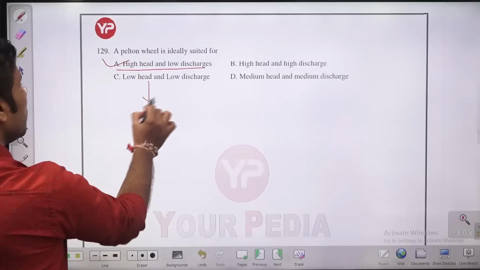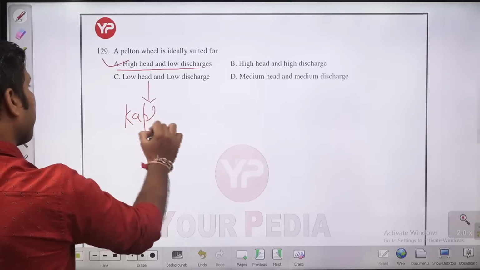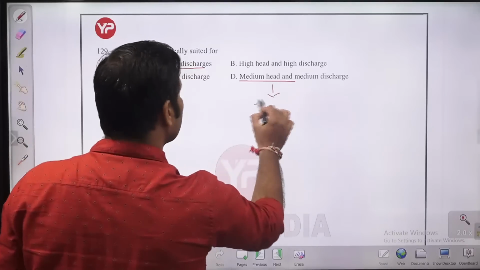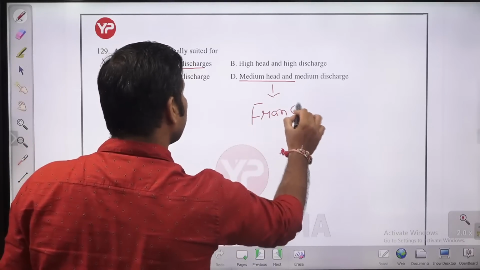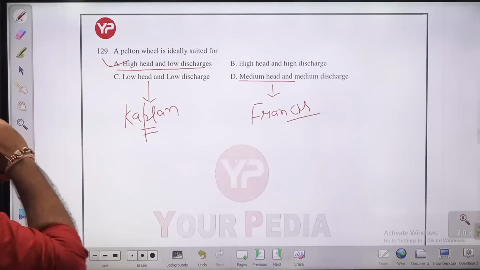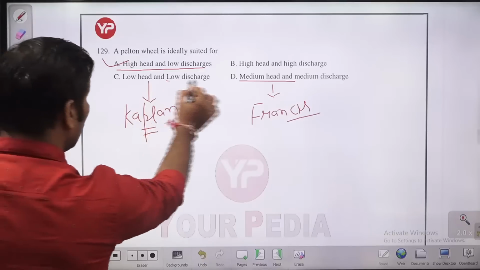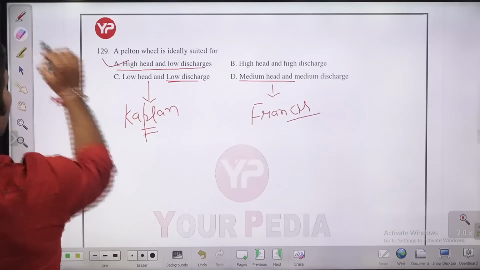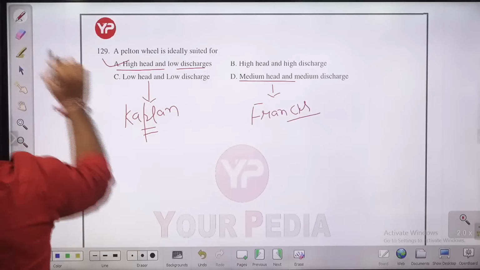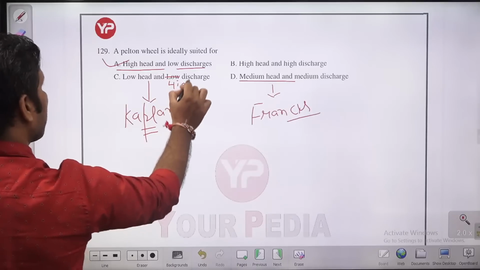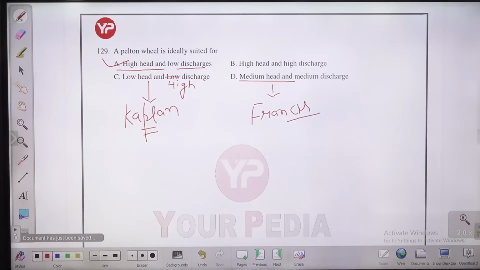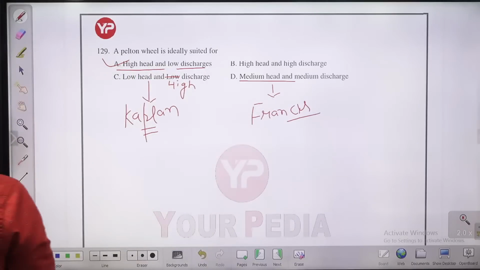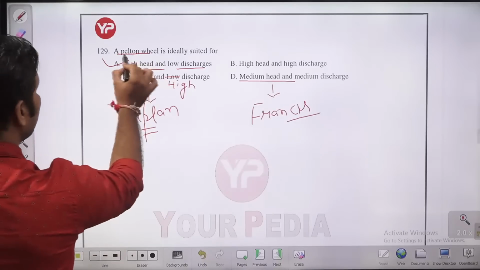Low head, high discharge we use for Kaplan. Medium head, medium discharge we go with the Francis. Medium head, medium discharge Francis; for Kaplan low head, high discharge, sorry. Yes, low head, high discharge I'll do here. Kaplan: low head, high discharge. Medium head, medium discharge: Francis. High head, low discharge: it will be a case of what? Pelton turbine, which is an impulse turbine.